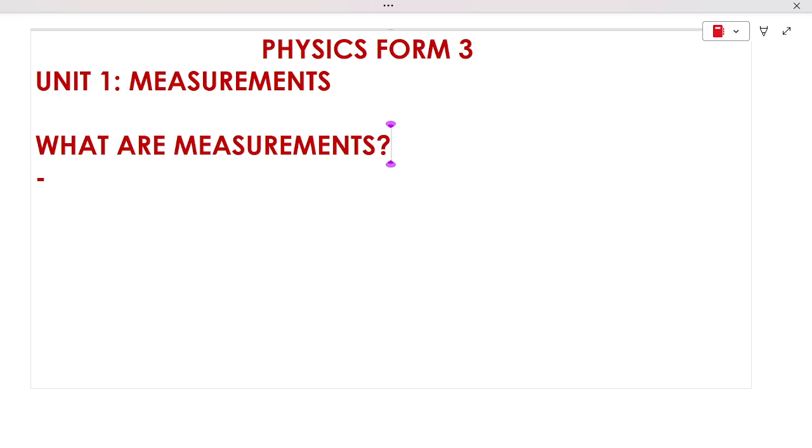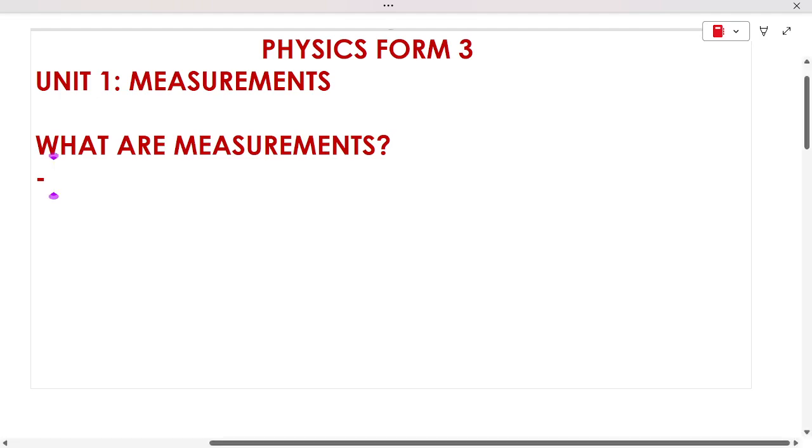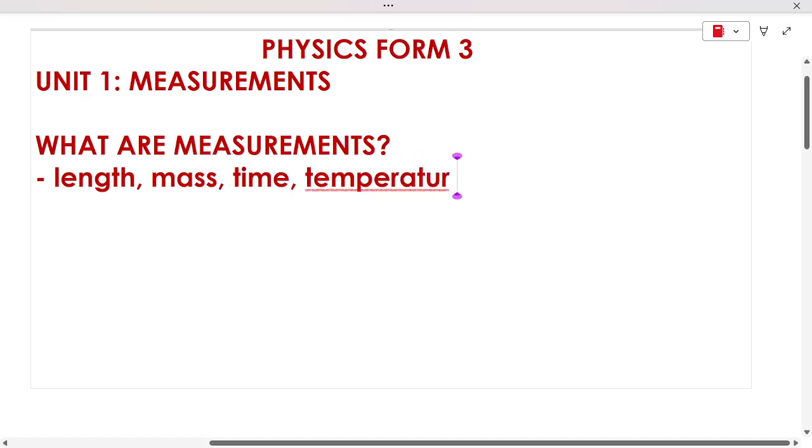It means, if we talk of distance, you want to find how long that distance is, the exact size of that quantity. So we talk about things like length, mass, time, temperature, etc. It means we want to find the exact size of that quantity.